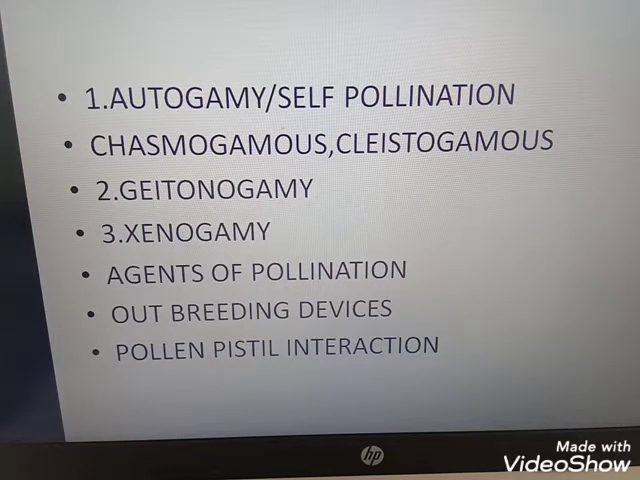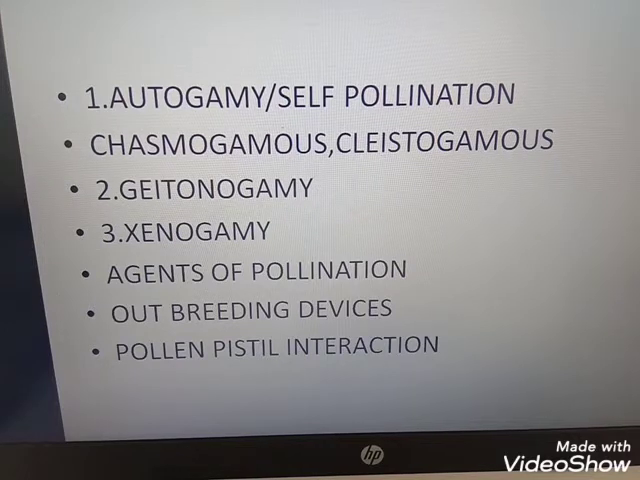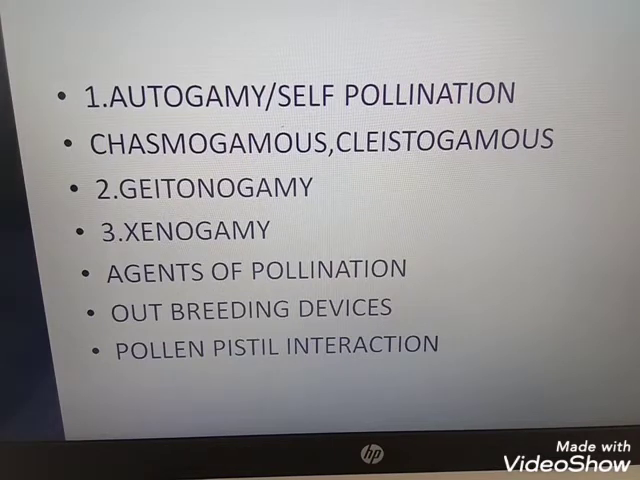Unisexual flowers also prevent autogamy and promote geitonogamy as in castor and maize flowers. So dioecy in papaya prevents both autogamy and geitonogamy but promotes cross-pollination only. Dioecious means the papaya plant is a unisexual plant. Papaya and date palm are the examples for the unisexual plant. So in the papaya and the date palm there occurs cross-pollination. So these are outbreeding devices. So what are outbreeding devices?